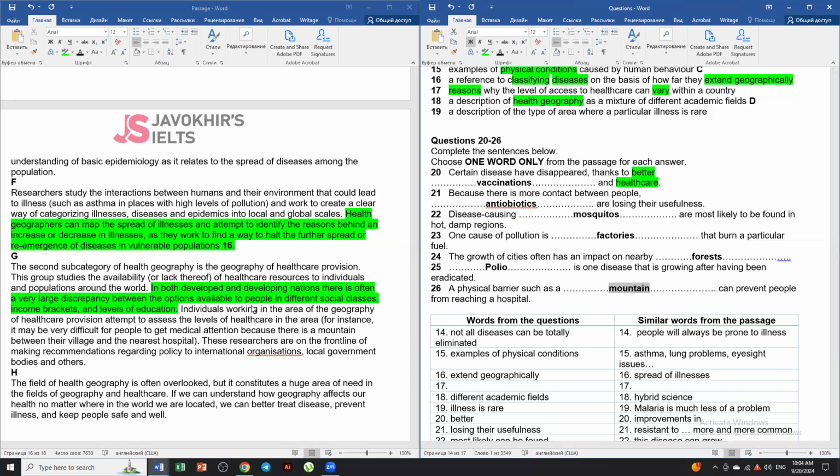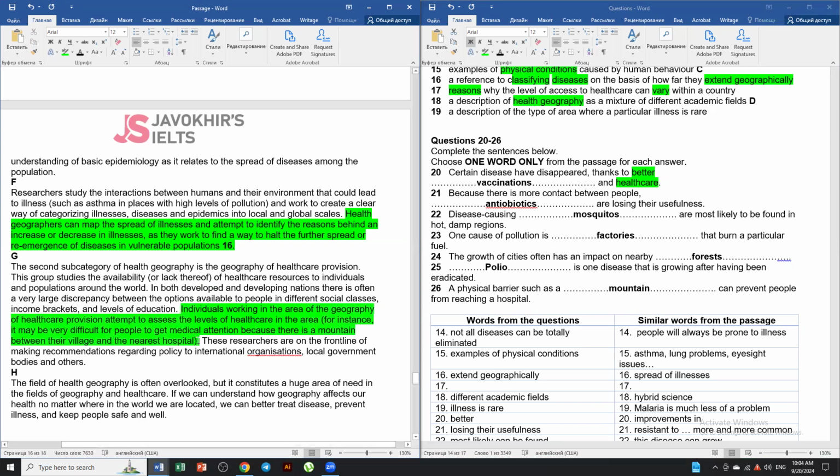Okay, there we go. In both developed and developing nations, there is often a very large discrepancy between different social classes, income brackets, and levels of education. No, this is not the one I was trying to highlight, sorry for that. Individuals, blah blah blah, because there's a blah blah blah, and then we're going to give this answer number 26.